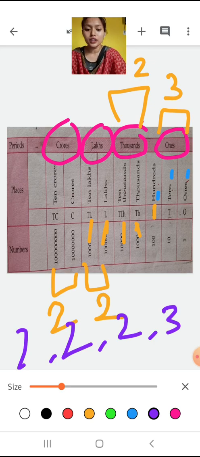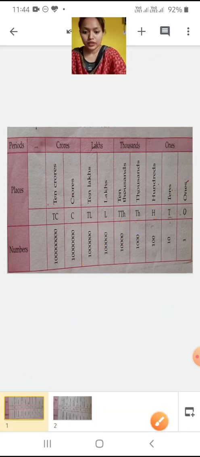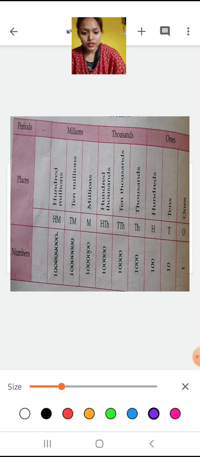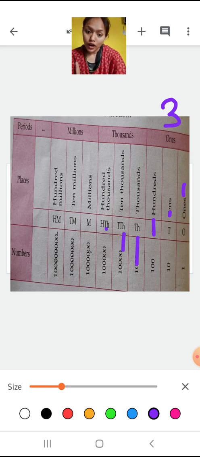Now in the case of the international system, we'll see. Now this is the international system and we will see what pattern is followed in the international system. You can see here ones, thousands, millions, like this. Now here you can see in the ones period, ones, tens and hundreds. 3 are there. Now in the thousand case, 1,000, 10,000 and 100,000. One more is there, 100,000. But in the case of the Indian system, 100,000 was not there.